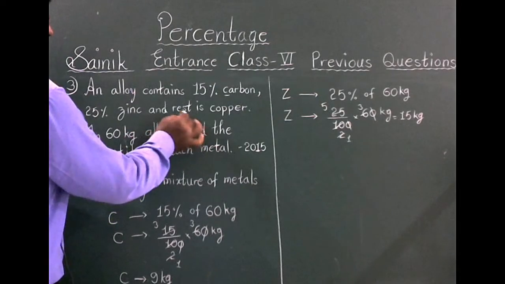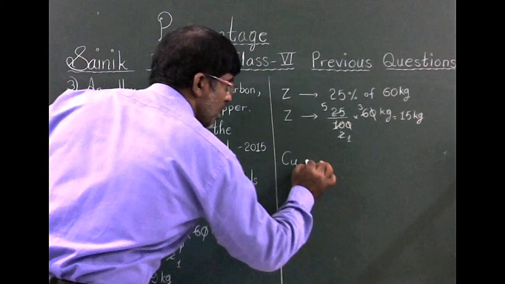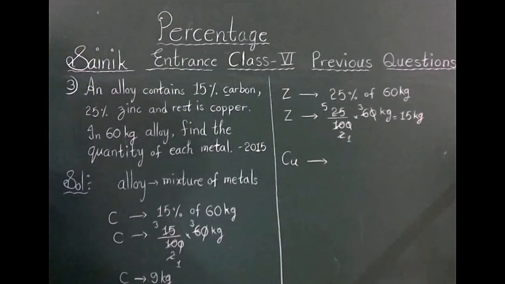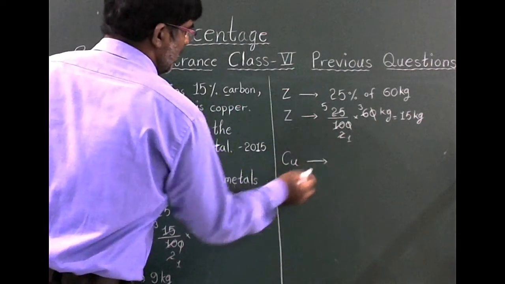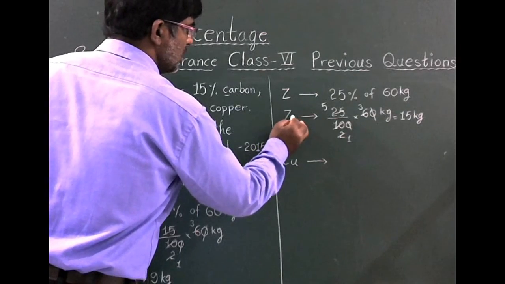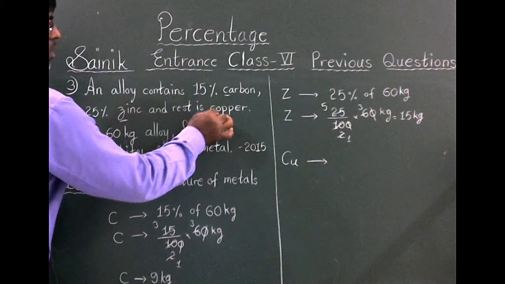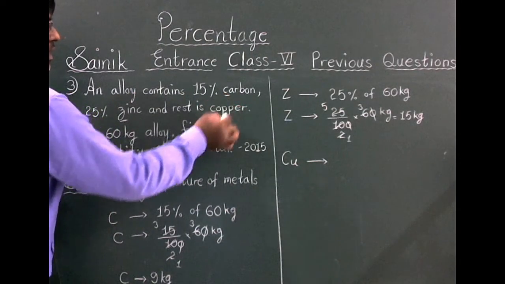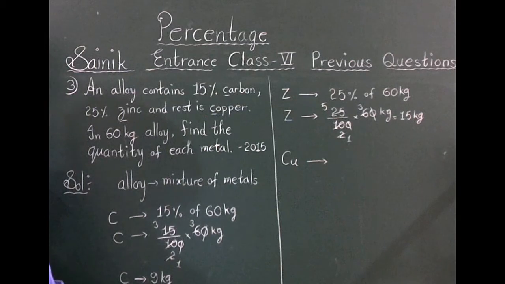Next, the rest is copper. The symbol of copper is Cu. You can write the full name also, nothing to worry. Here I wrote Z, the first letter, for zinc. Here the first letter C already came for carbon, so I wrote Cu for the symbol of copper.